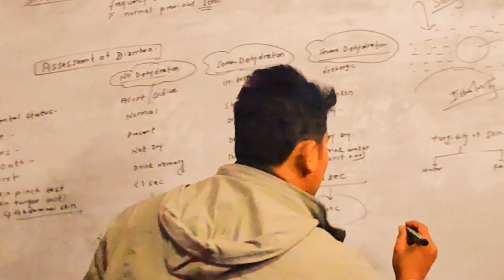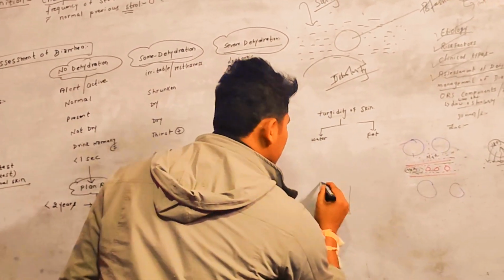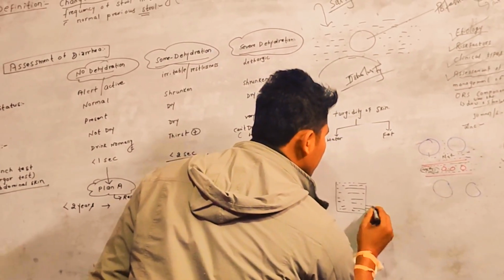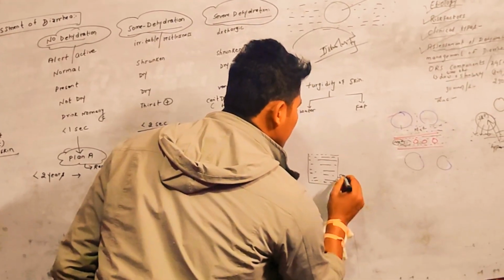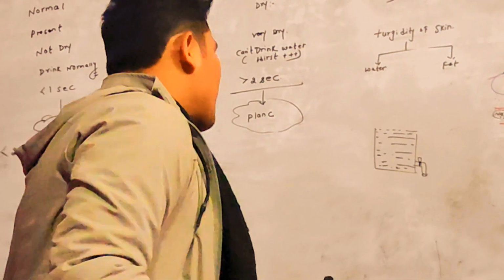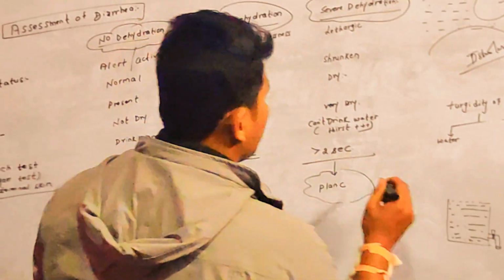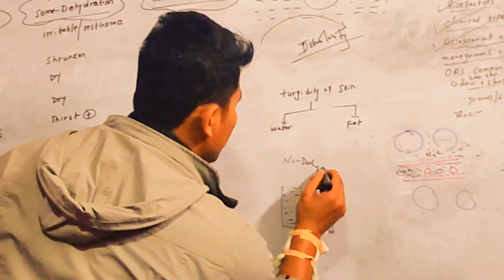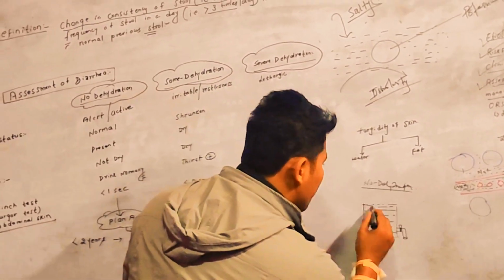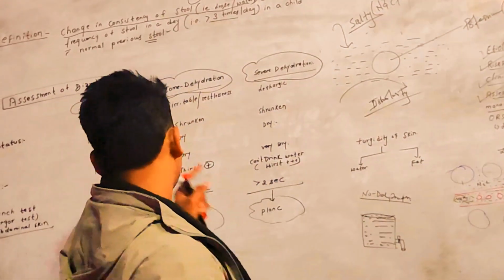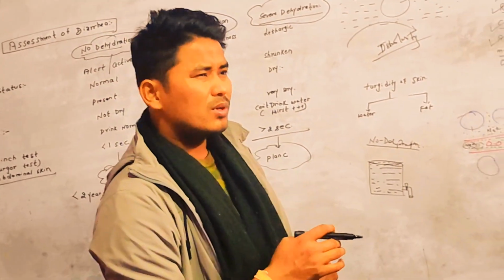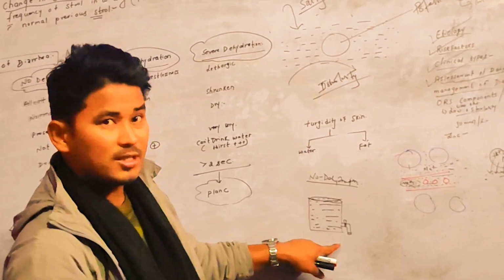So let me explain a little about this. Let's suppose this is a drum, and this drum is full of water, and we have an outlet here with a stopper, which we can manually open and close. This is synonymous with the no dehydration stage. Why? Because the bucket is full of water. The same in no dehydration: there is no deficit of water.